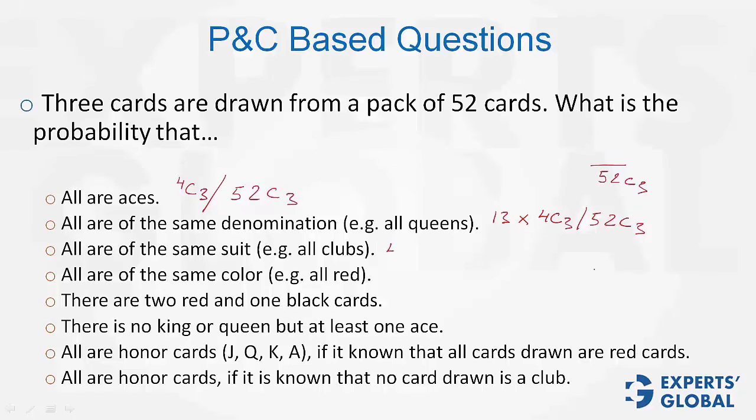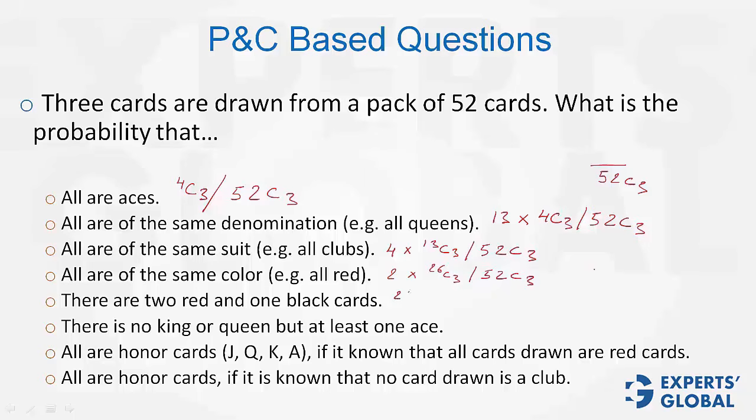Next, all are of the same suit. There are 4 suits, and each suit has 13 cards. Out of 13, 3 cards can be chosen in 13C3 ways. The denominator is, of course, 52C3. Next, same color. There are 2 colors, and for each color, there are 26 cards. So out of 26 cards, 3 can be chosen in 26C3 ways. Denominator is again 52C3.